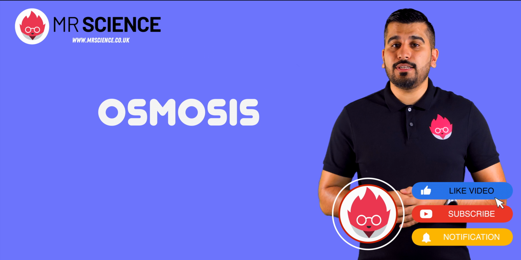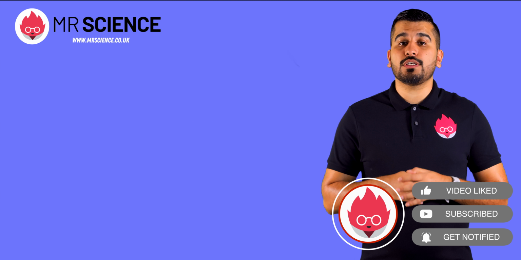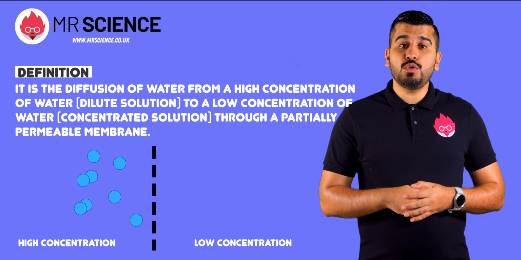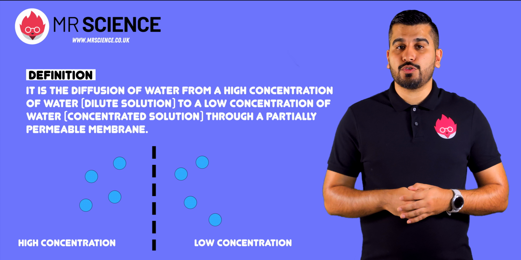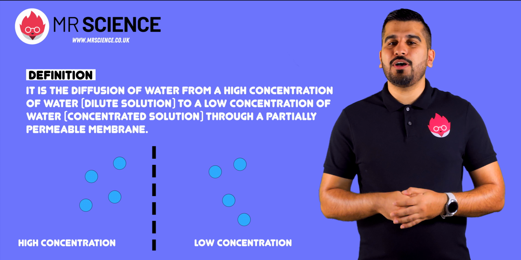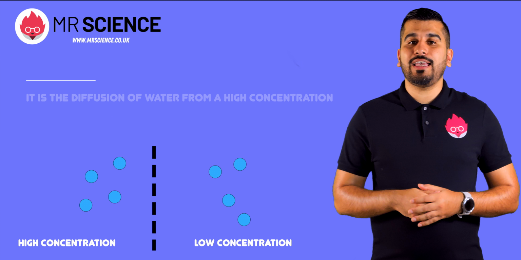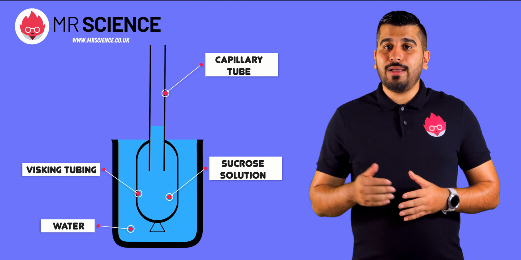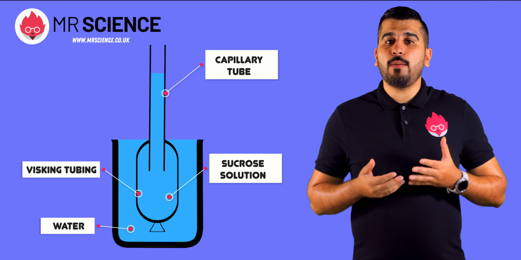The second type of movement is osmosis, which is a type of diffusion involving water only. This is where water moves from an area of high concentration to an area of low concentration through a partially permeable membrane. Again, this movement is passive, requiring no energy. If you look at this diagram, how will the liquid move in the capillary tube?